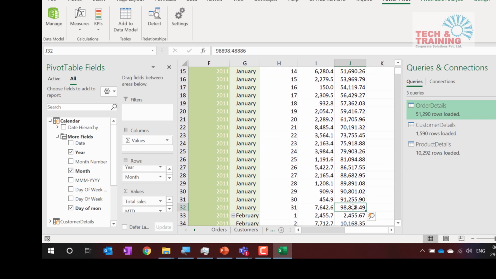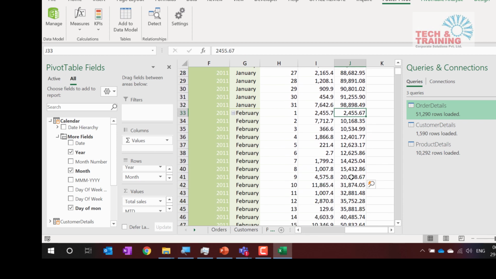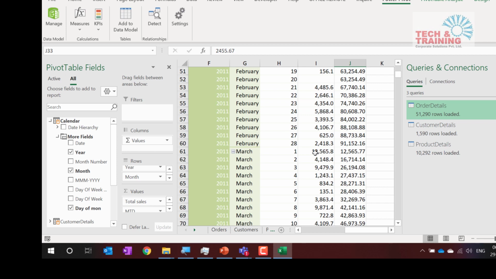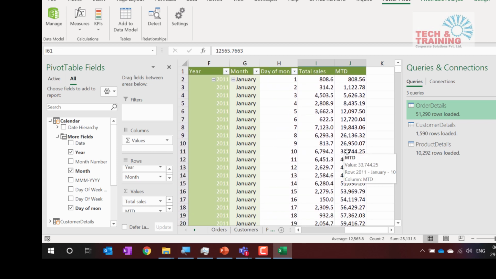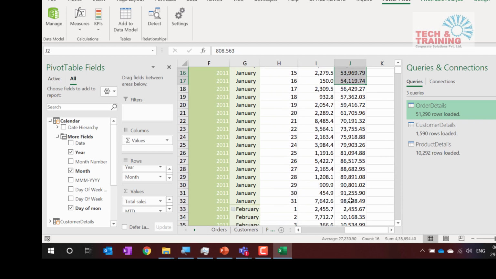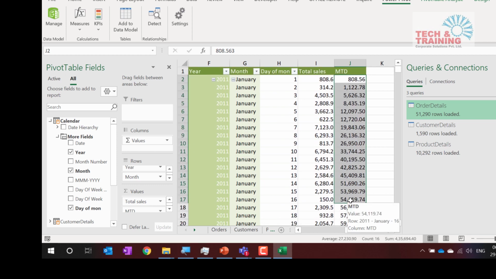See, 98,000 is the total, and then again it starts from February, okay, and it goes till end of the month. Then again it starts with March. Yeah, so these two values are nothing but the same. So this is how we can calculate the value, and this is nothing but cumulative total for the month. So this is how we can easily calculate YTD, MTD, QTD, and so on and so forth.